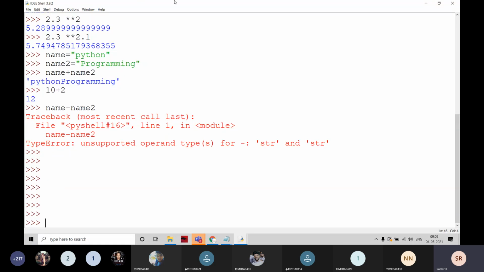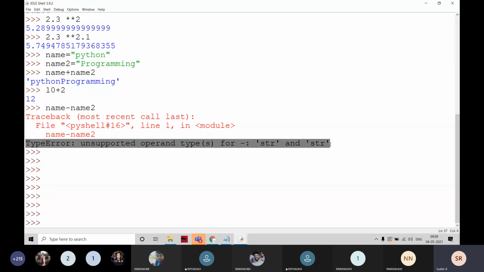Here we cannot apply a subtraction operator on both strings. We have to note the errors also. Python is a powerful, high-level language. Why is it high level? The errors it shows tell us where the error is and what type of error it is, very clearly and very perfectly. It is telling that the error is here. What is that error? It is a type error.